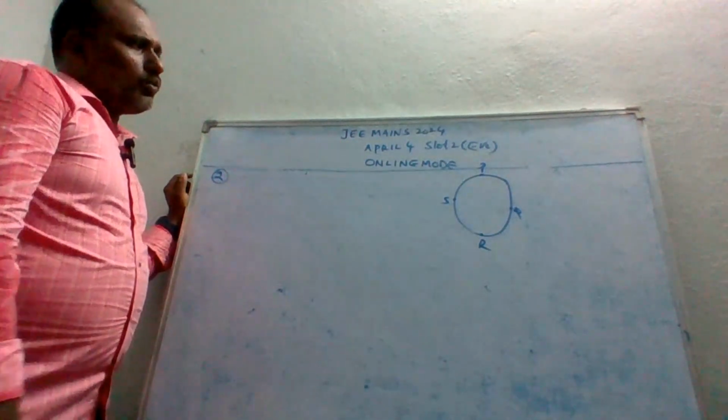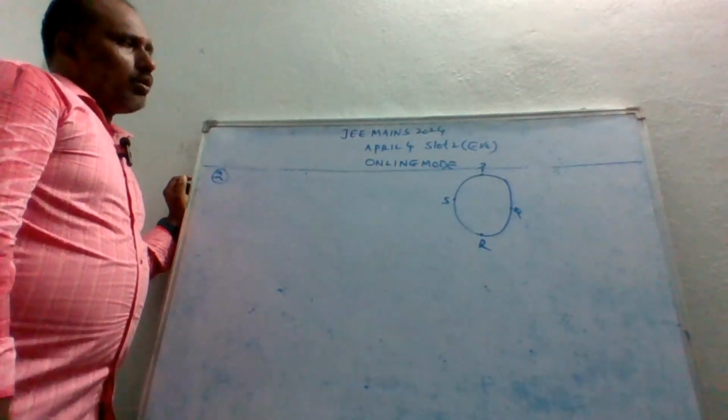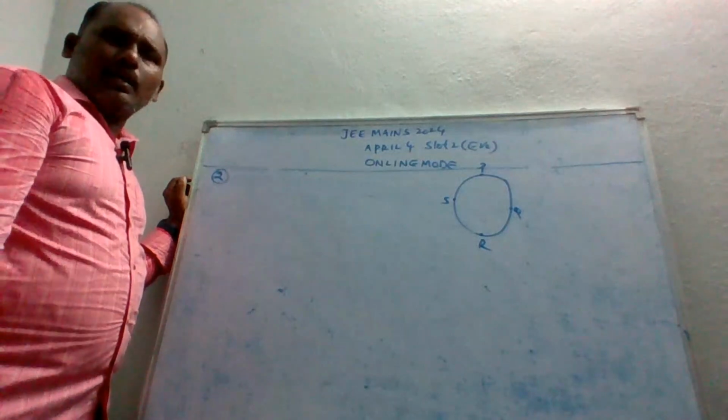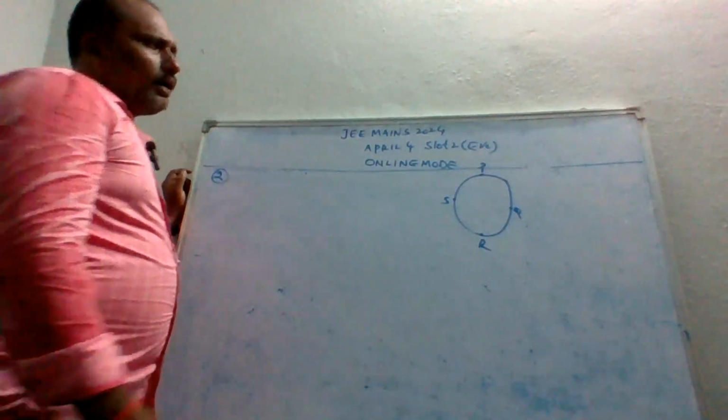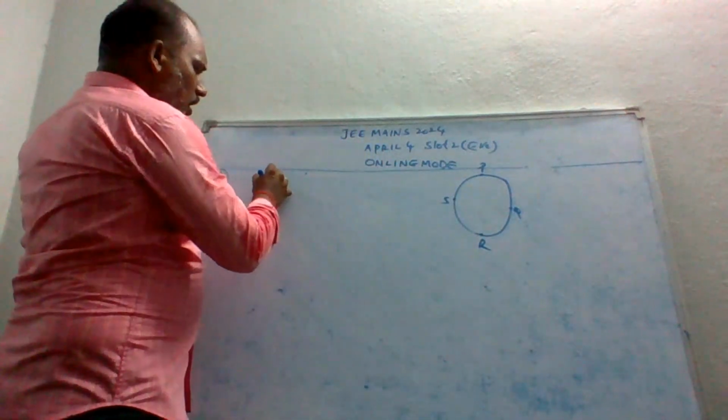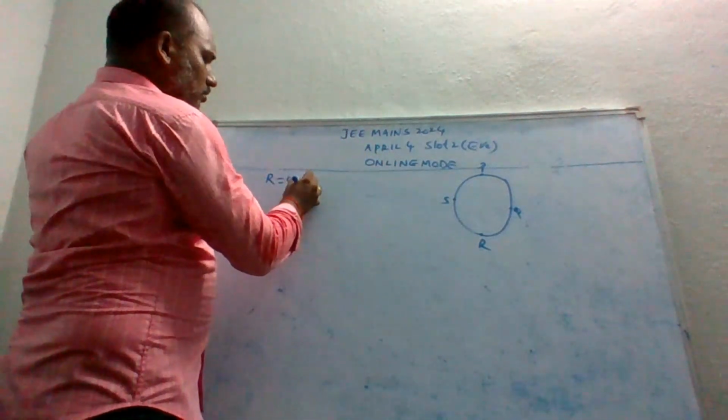So we have PQRS, symmetric points, and the radius of this circle is R equal to 4 meters.